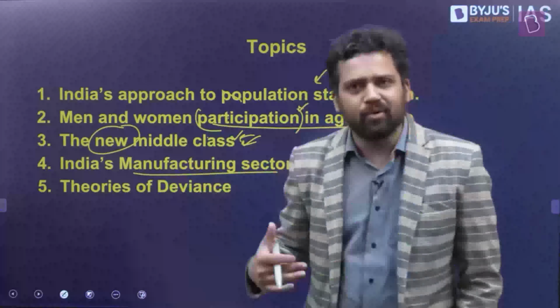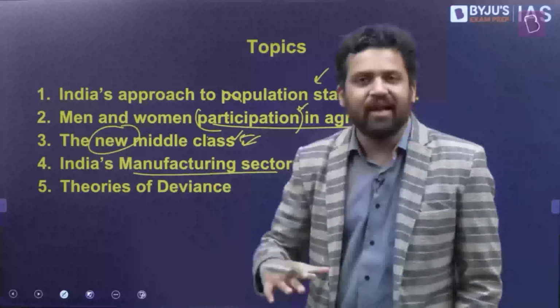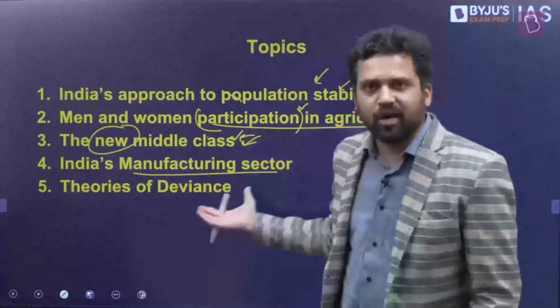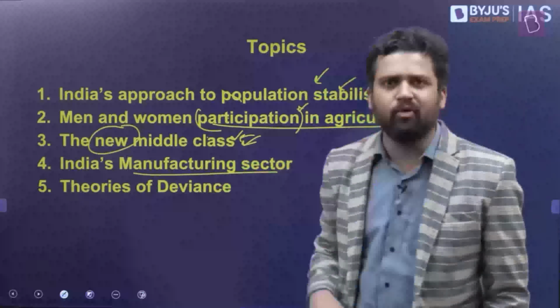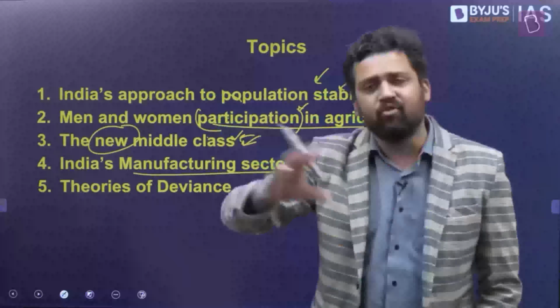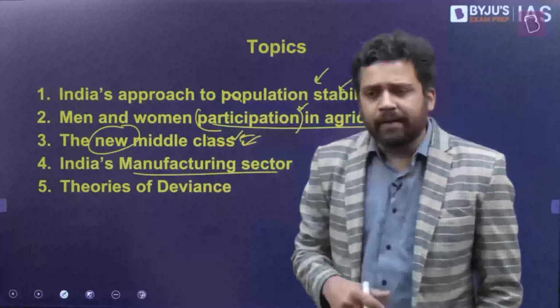Now again, I want to point out one thing, that in sociology paper 2 you get these kind of questions, and in sociology paper 2 there is a section on industrialization, urbanization, and a bunch of things. Right? So from that perspective, it is relevant. When we talk about industrialization, we're talking about manufacturing sector. And again, the different models of growth that we talk about in sociology. One of the models of growth is Rostow's model of growth, and we also talk about manufacturing sector, or how there is a transition. Right? How from one sector to another sector there is movement of resources. So from that perspective, it becomes important, and we will do a complete analysis.